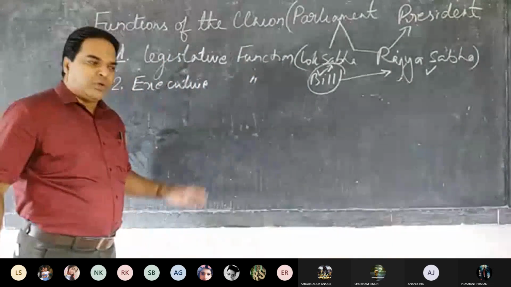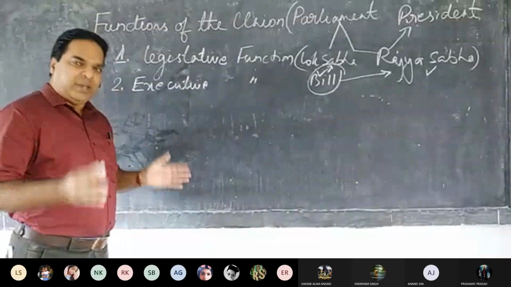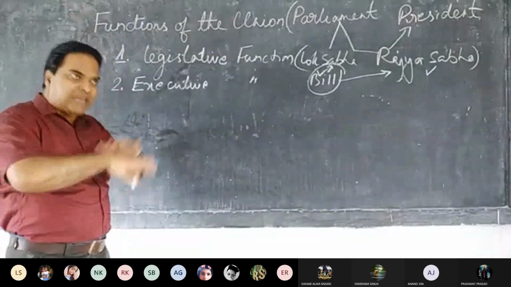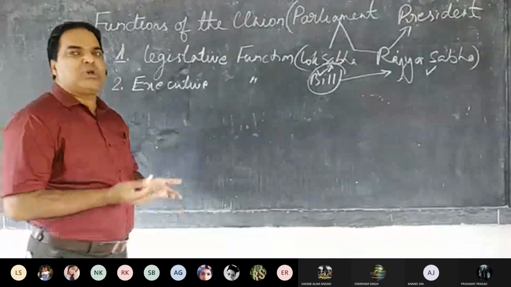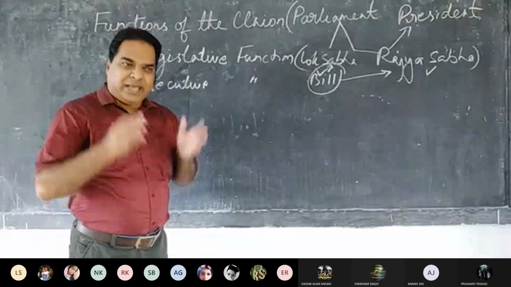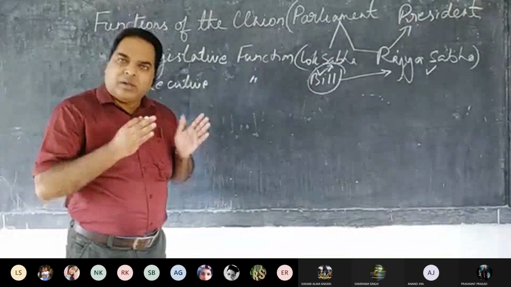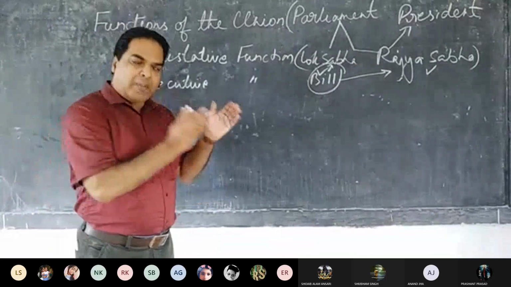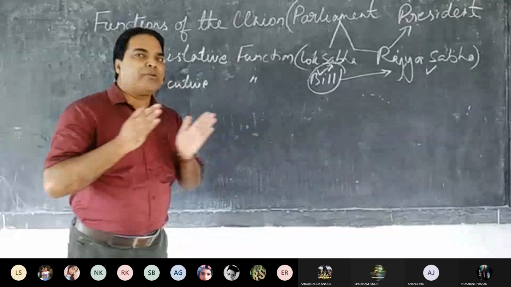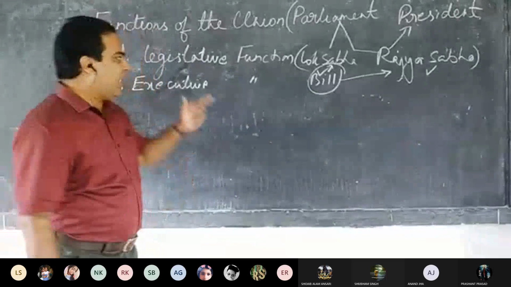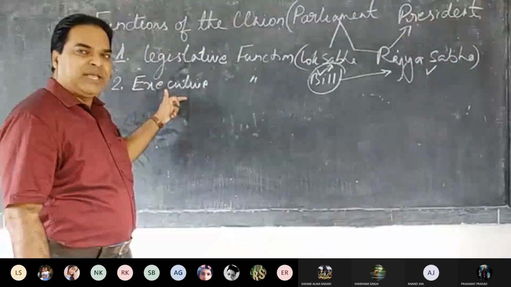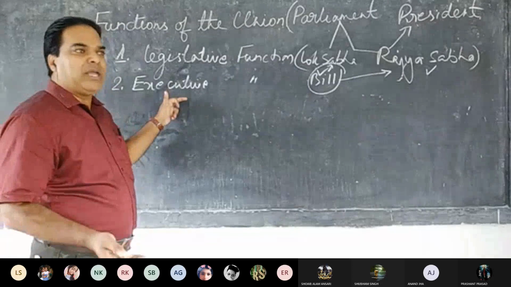Executive functions. So you know that in Lok Sabha, government is formed, right? As a whole, all the members of Lok Sabha are to perform certain functions in the parliament. A government is also formed in Lok Sabha. Oppositions are there also in Lok Sabha. So what are the executive powers? Like who all are called executives?